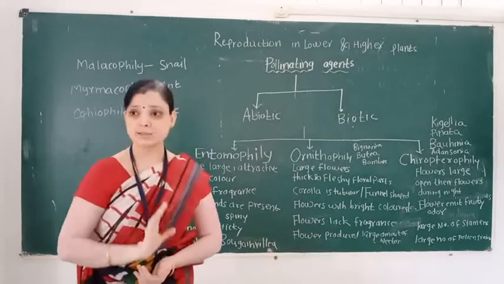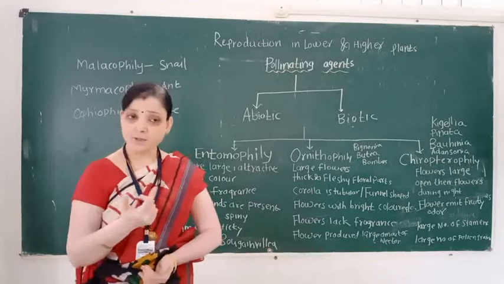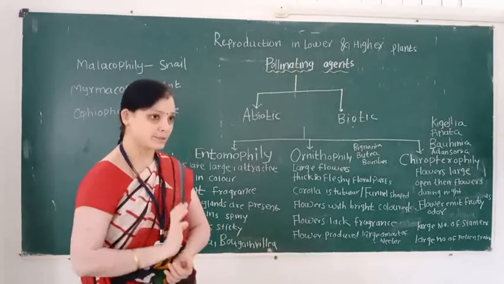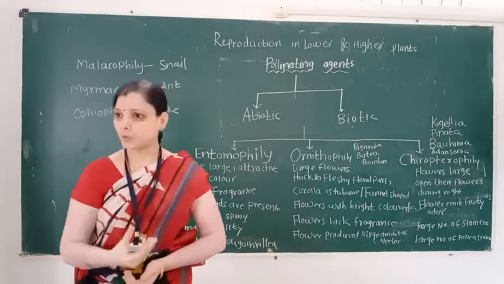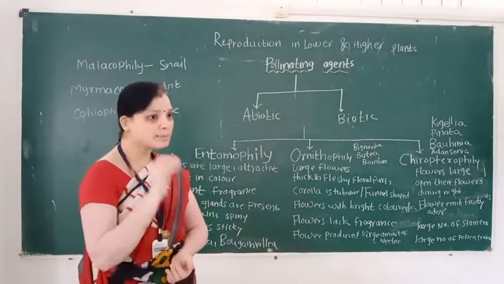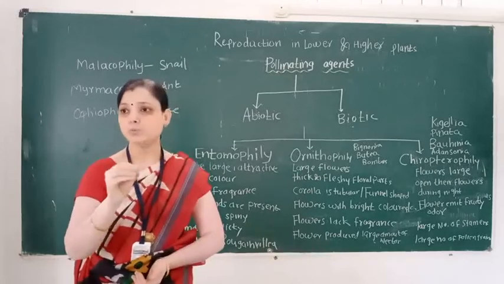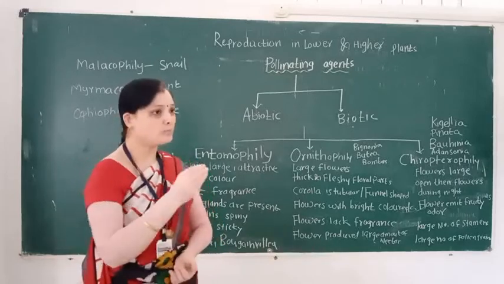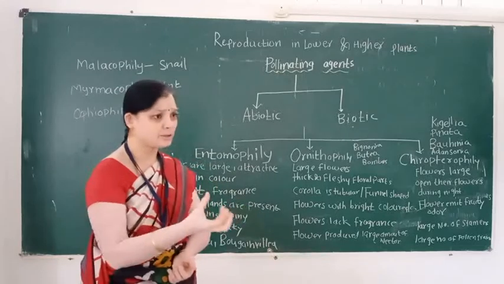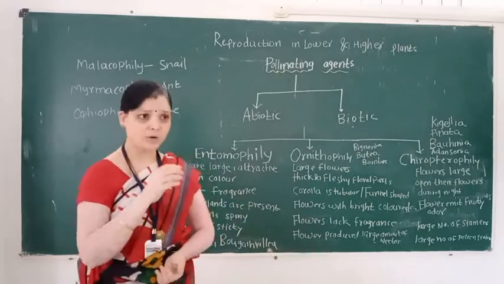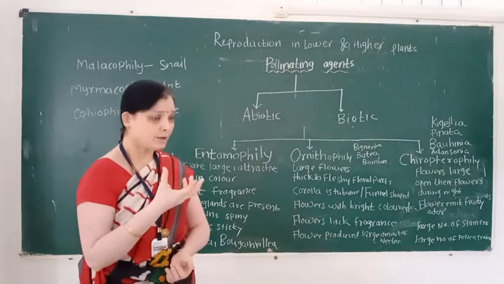But when flowers are small, they are grouped into an inflorescence. What is the definition of inflorescence? Inflorescence means a group of flowers, a group of flowers which are arranged on a peduncle. This is called an inflorescence.